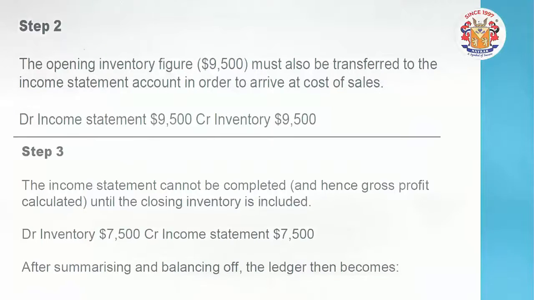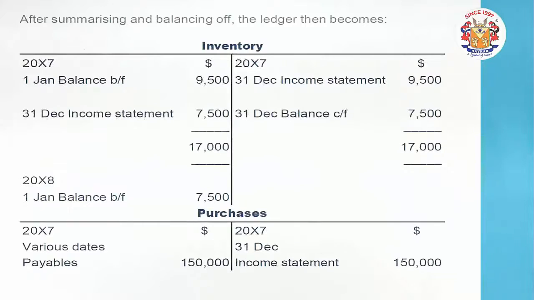So as we have taken the transfer entries, friends, these were transfer entries to close all these things which are part of the income statement. Now it will look like this, wherein in the inventory account you can see on the debit side opening 9,500 and the closing which is going on with 7,500. Friends, on the opposite side of 9,500, you can see the income statement is named. It has been taken there.